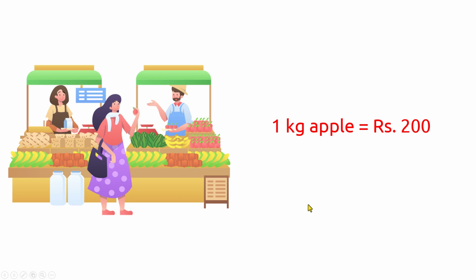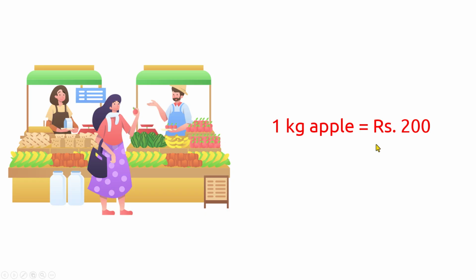When you go to the market and ask the person who is selling the apples about the price, he says that 1 kg of apples is 200 rupees. Meaning, if you want to buy 1 kg of apples, you will have to pay 200 rupees.